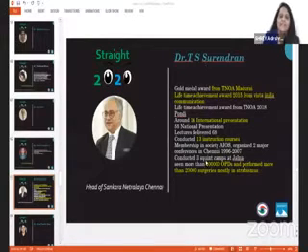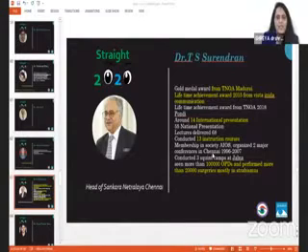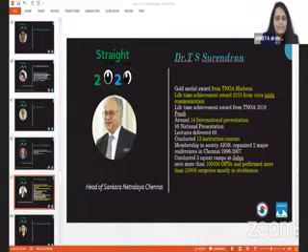He has got a keynote address in this session after 3 speakers, so let him speak first. He is the head of Shankar Netralaya Chennai, and everybody knows him. He's a wonderful teacher, and I love to learn from him. He has got international presentations and experience of more than 1 lakh OPDs and more than 20,000 surgeries. Over to you, Dr. TSS, sir.